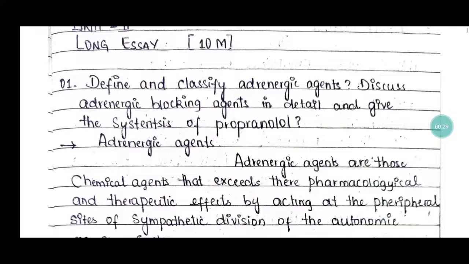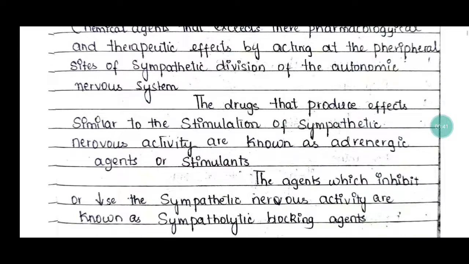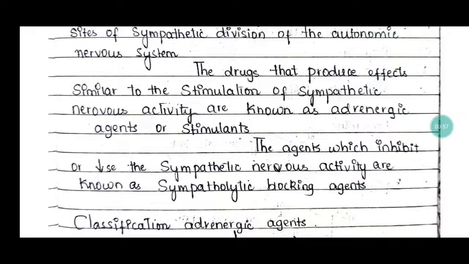These are those chemical agents that exert their pharmacological and therapeutic effect by acting at a peripheral site of the sympathetic division of the autonomic nervous system. So these drugs that produce the effect similar to the stimulation of the sympathetic nervous system are known as adrenergic agents or the stimulants. These agents which inhibit or decrease the sympathetic nervous activity are known as sympatholytic blocking agents.